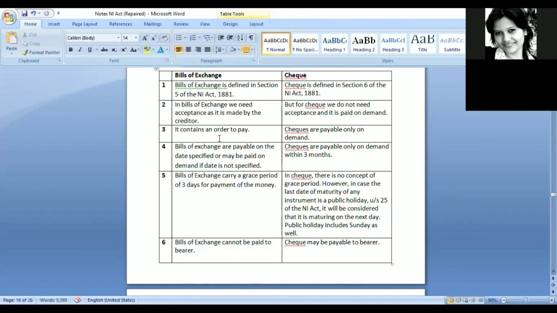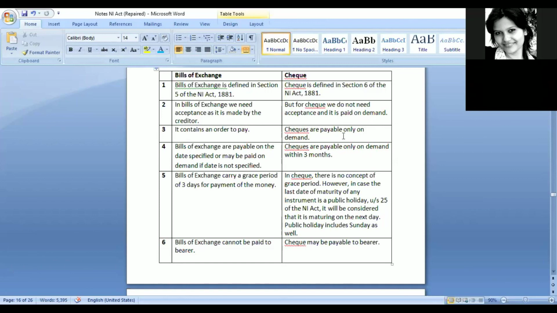Another difference is that a bill of exchange contains an order to pay, and checks are payable only on demand. So in case of bills of exchange, it is an order to pay. So it would be mentioned that on this particular day, you should pay 30,000 rupees to this particular person. So it is an order to pay. On this particular date, you should pay it. But in case of check, it is always on demand.